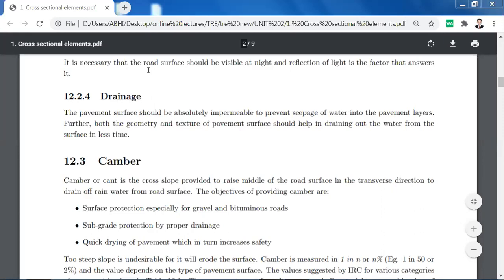No minor cracks or micro cracks will form in it, and that is the advantage of this camber. The third advantage is quick drying of pavement. Quick drying means after the rainfall stops, the surface will get dry in less time, so that is the advantage.